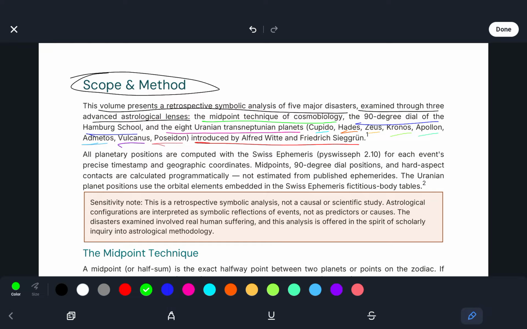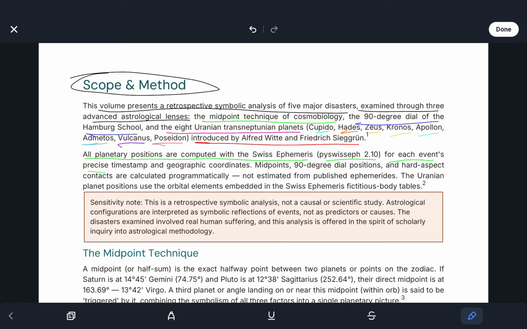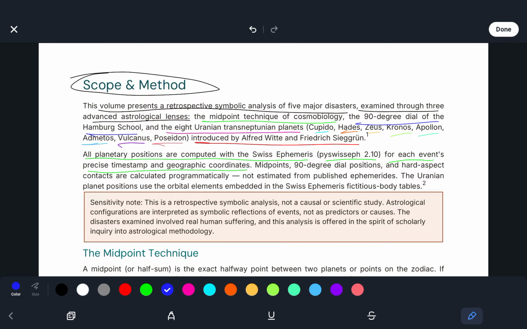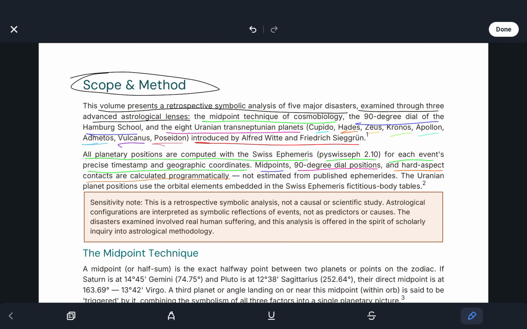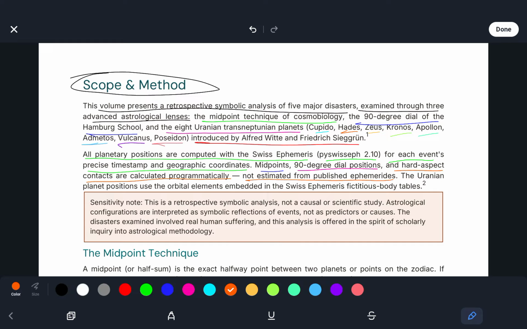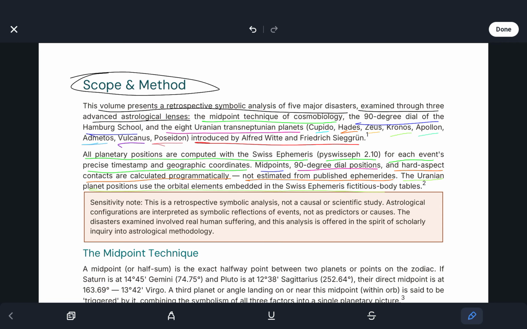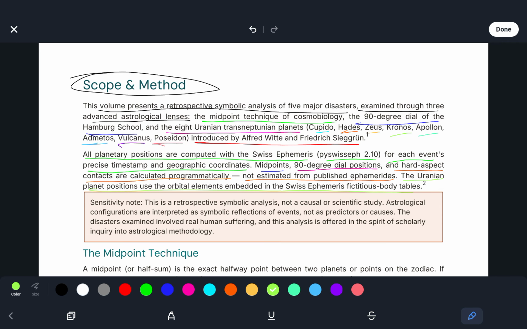So, all planetary positions are computed with the Swiss ephemeris for each event's precise timestamp and geographic coordinates. We see midpoints, 90-degree dial positions, and hard aspect contacts calculated programmatically, not estimated from published ephemerides. The Uranian planet positions use the orbital elements embedded in the Swiss ephemeris fictitious body tables.